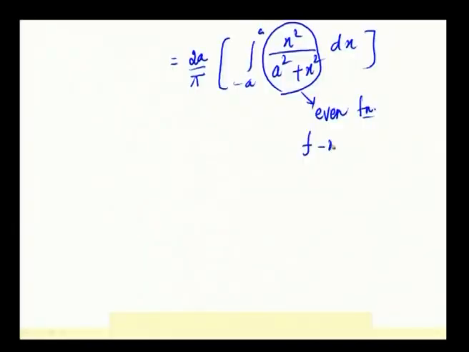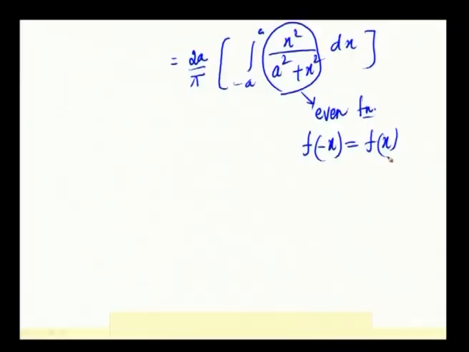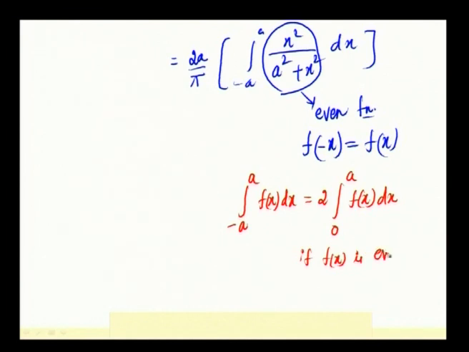For an odd function, the integration from minus a to a is equal to 0. What do we say about an even function? A function is called even when you replace x with minus x and the function happens to be the same. Okay. So, according to the properties of integration, integral minus a to a f of x dx equals 2 times integral 0 to a f of x dx, if f of x is even.